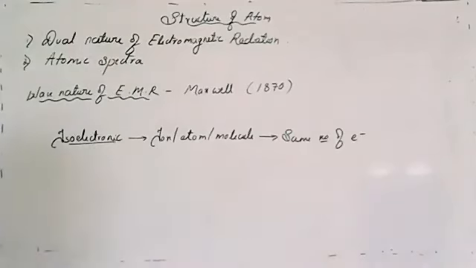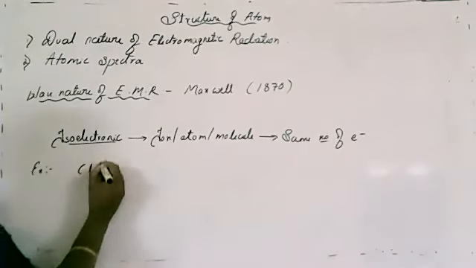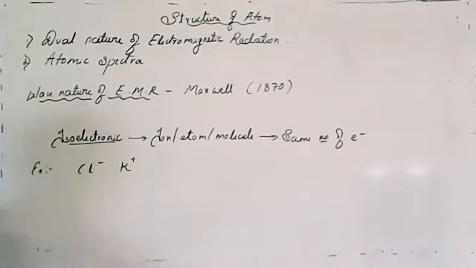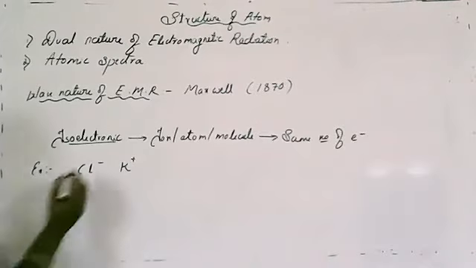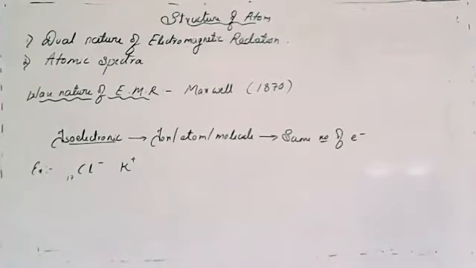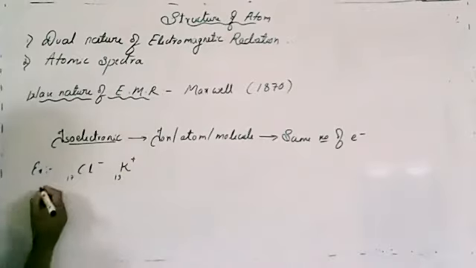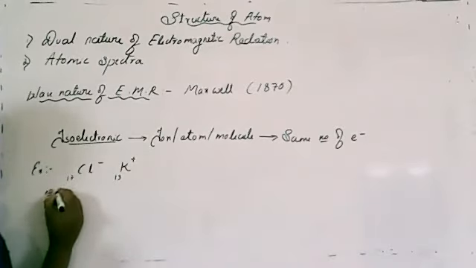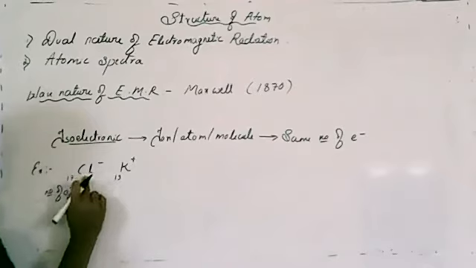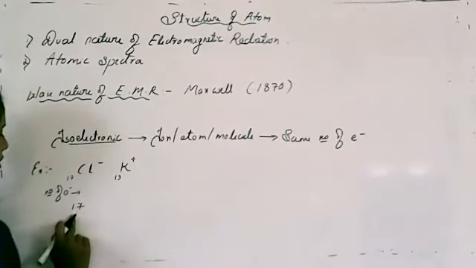Here I'll consider an example, that is Cl minus and K plus. What is the atomic number of Cl? Cl atomic number is 17, isn't it? What is the atomic number of potassium? The atomic number of potassium is 19. So now I'll consider the number of electrons present in Cl minus. The number of electrons present in Cl is 17, isn't it?